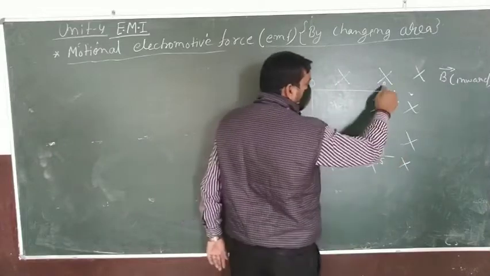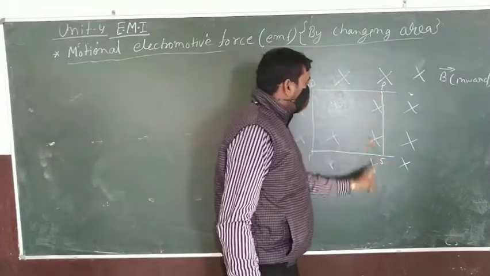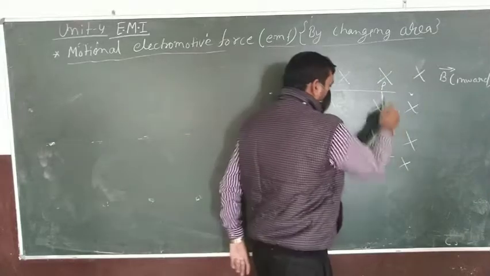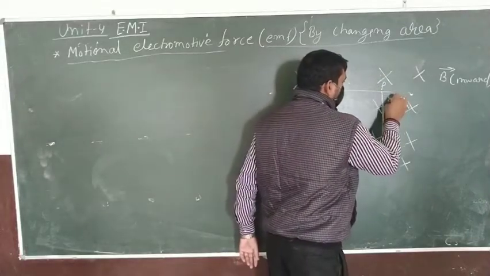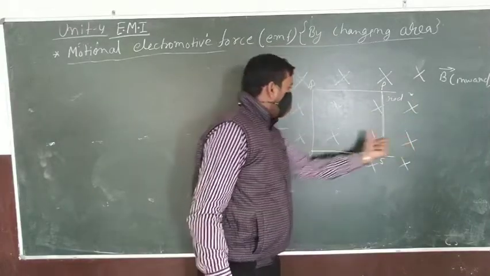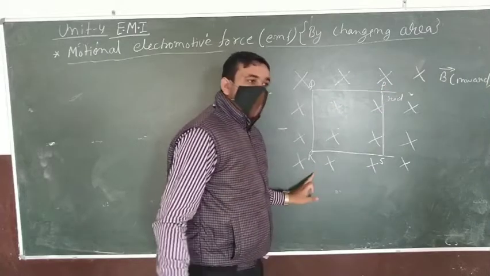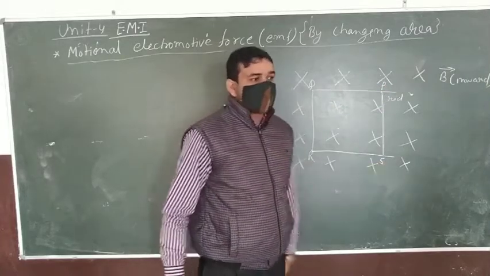Clear? Now this rod PS can easily move on the sides of this loop, PQ and RS, ठीक है, without any friction.